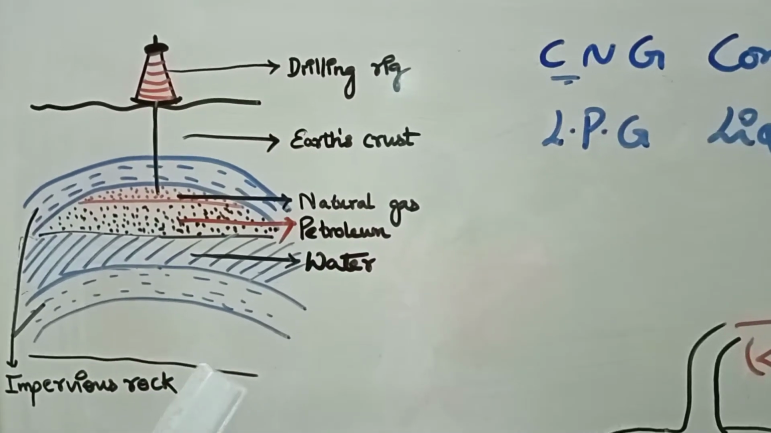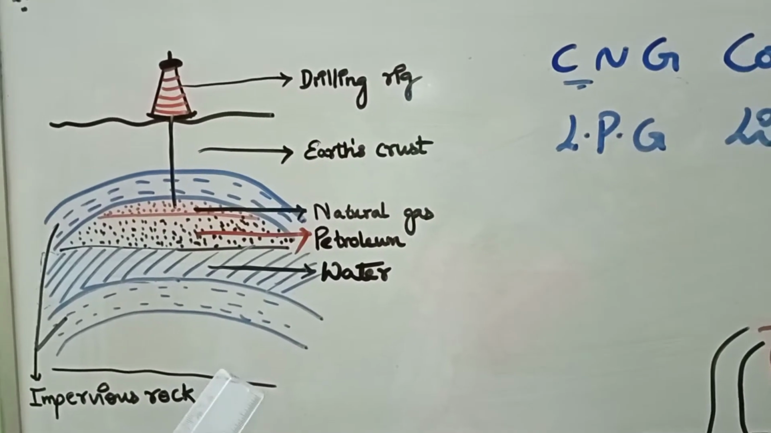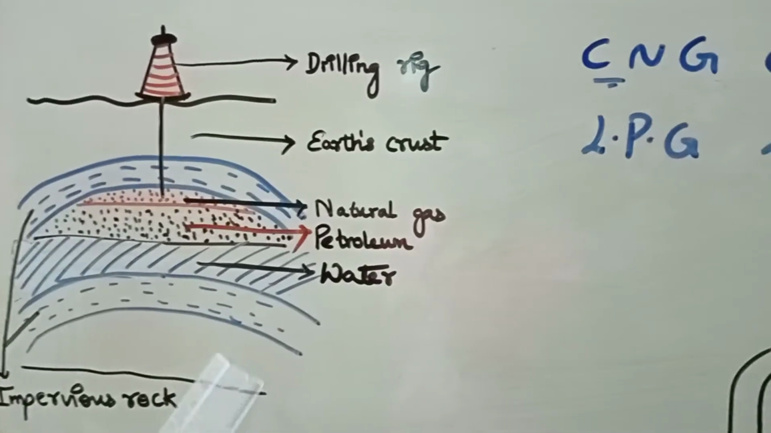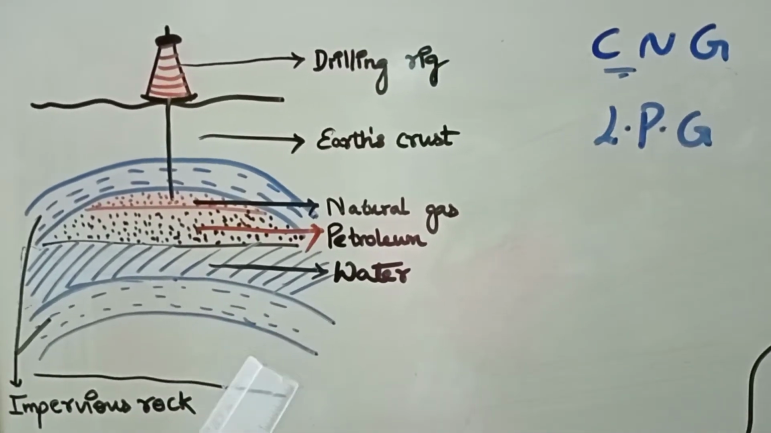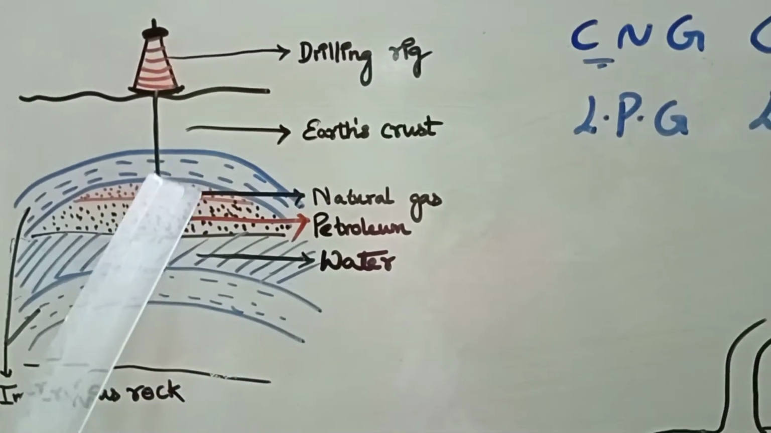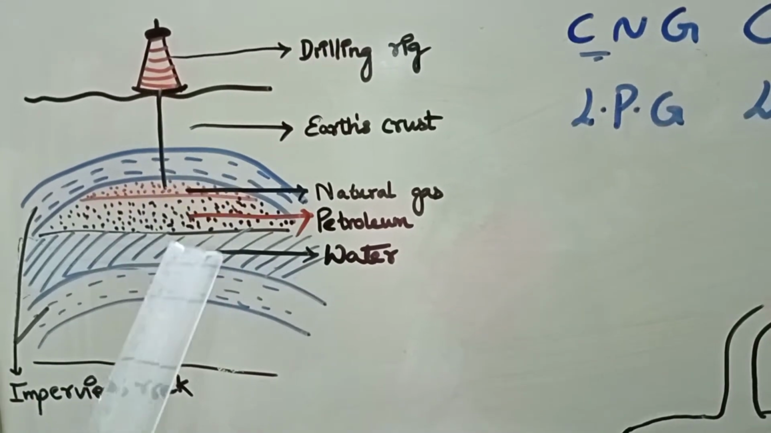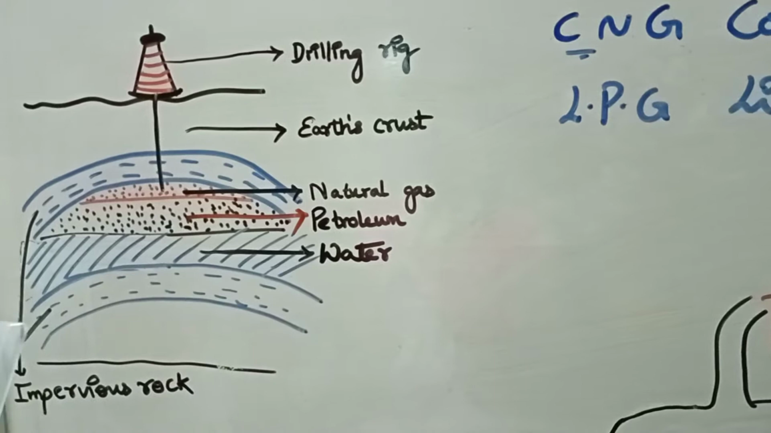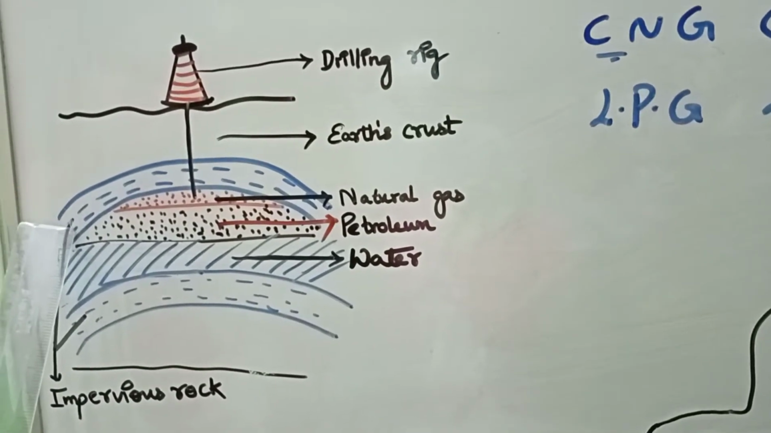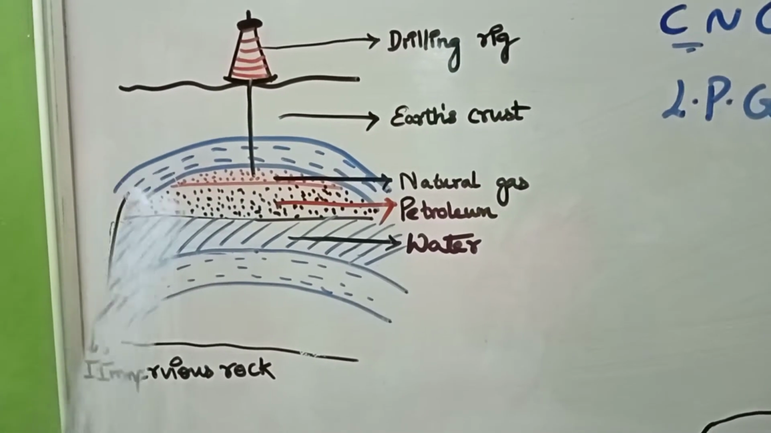So long back, millions of years back, some of the organisms which lived in the water bodies drowned. After their death, the phytoplankton and the zooplankton, which have some oil droplets in their body, used to go down and get trapped in between two layers of impervious rocks. Here you see this area and this area. Impervious means non-porous, very strong, and they will not allow the material to leak out this way or this way.